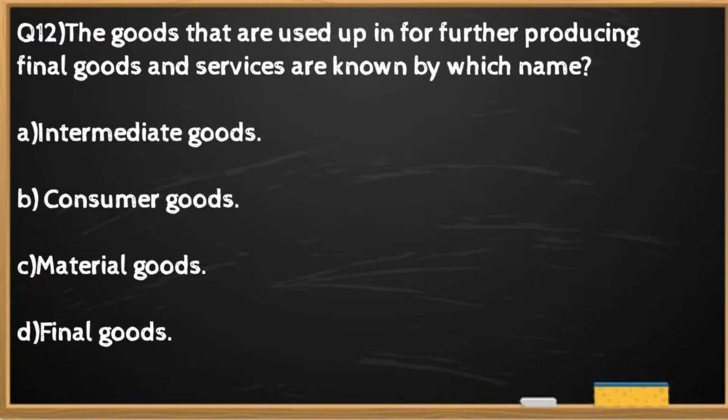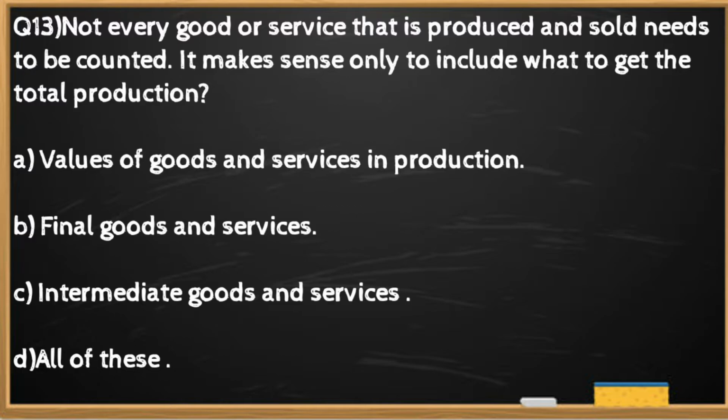Question number 12. The goods that are used up in further producing final goods and services are known by which name? The right option is A. Intermediate goods.